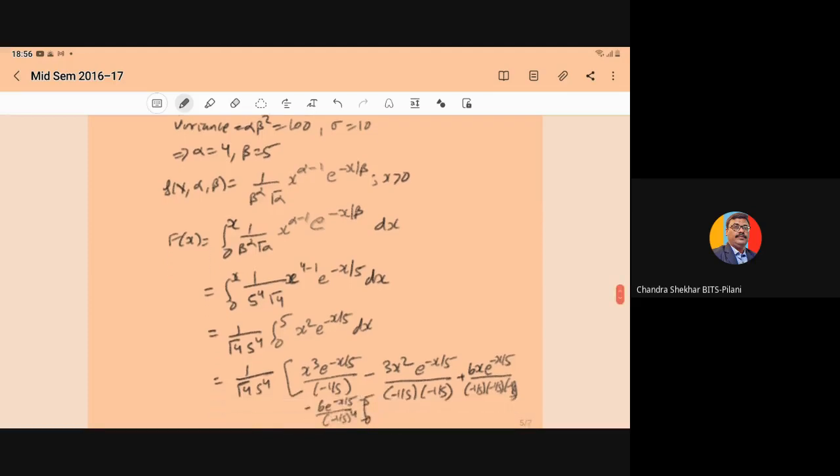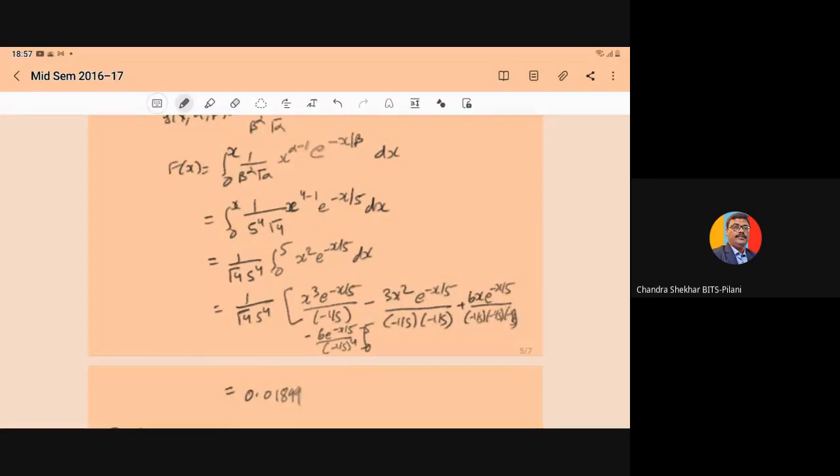So here we have computed alpha is equal to 4, beta is equal to 5. Just put the value, you will get the integral 0 to x of 1 upon 5 to power 4 gamma of 4 x to power 4 minus 1 e to power minus x upon 5 into dx. So that is 1 upon gamma of 4. Gamma of 4 is what? Factorial of 3, that is 6, and 5 to power 4, integral 0 to 5 of e to power minus x upon 5.